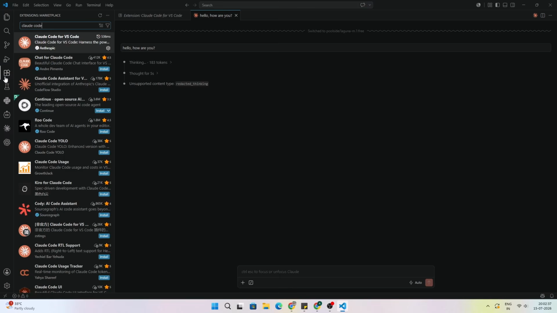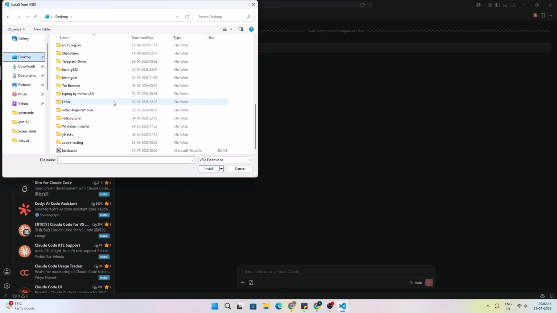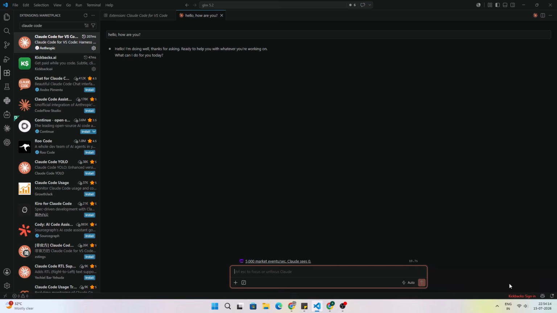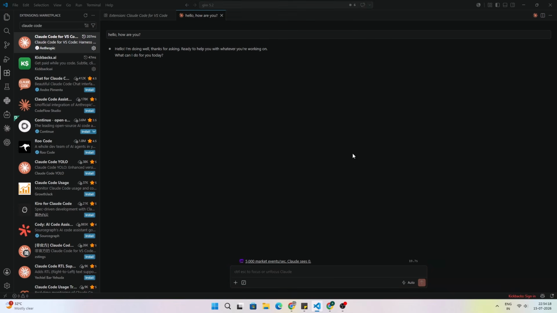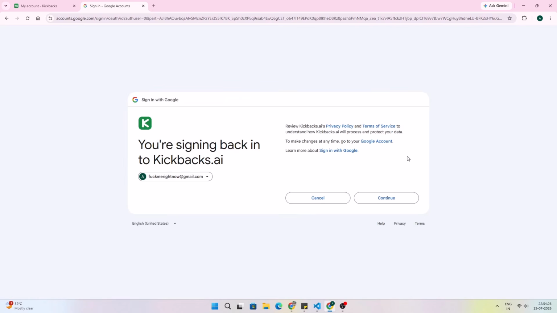Now we go to the extension, click on these three dots and install from VSIX file, and go to the location where you downloaded the extension. We downloaded it at the desktop. Click on the Kickbacks AI extension, install it. So as you can see that it completed installing the extension. The Kickbacks sign in option will be at the bottom right of VS Code. Click over here and click on sign in to Kickbacks AI. It will open in your browser. Choose the email ID you created the account with and click continue, and you are in.